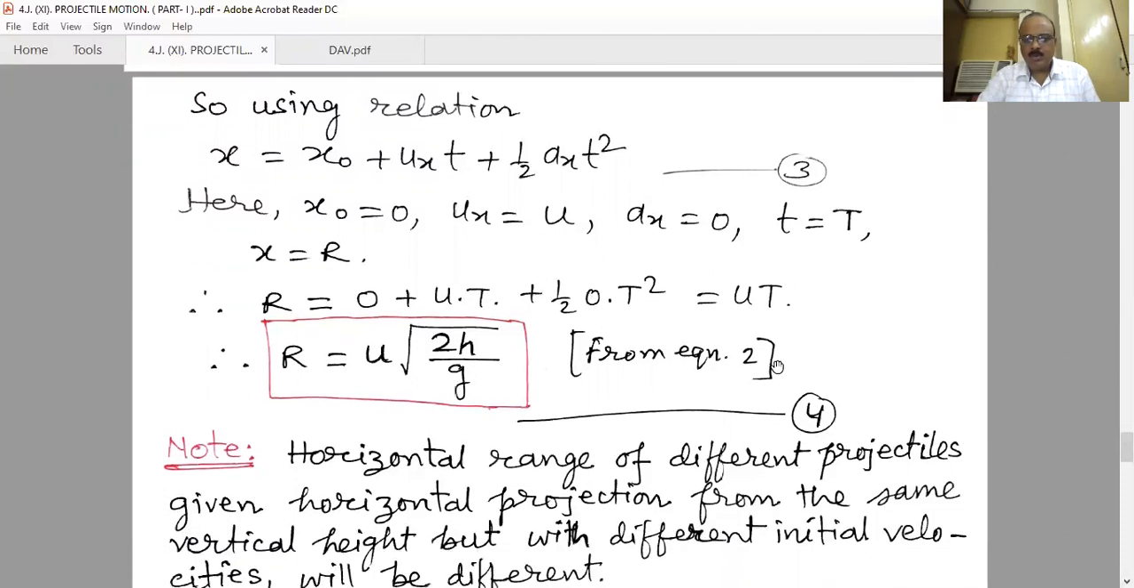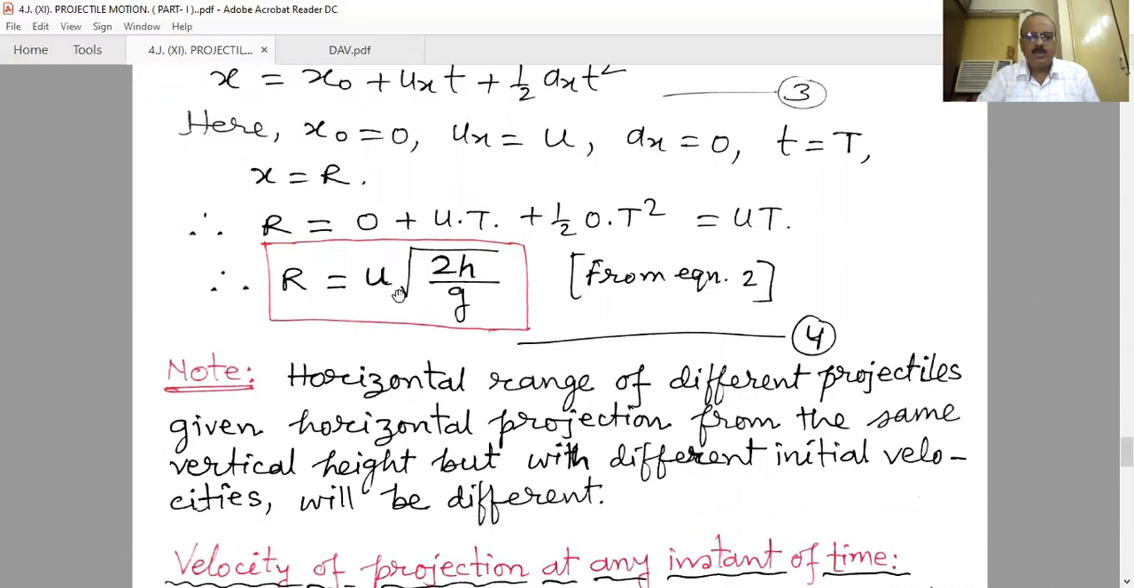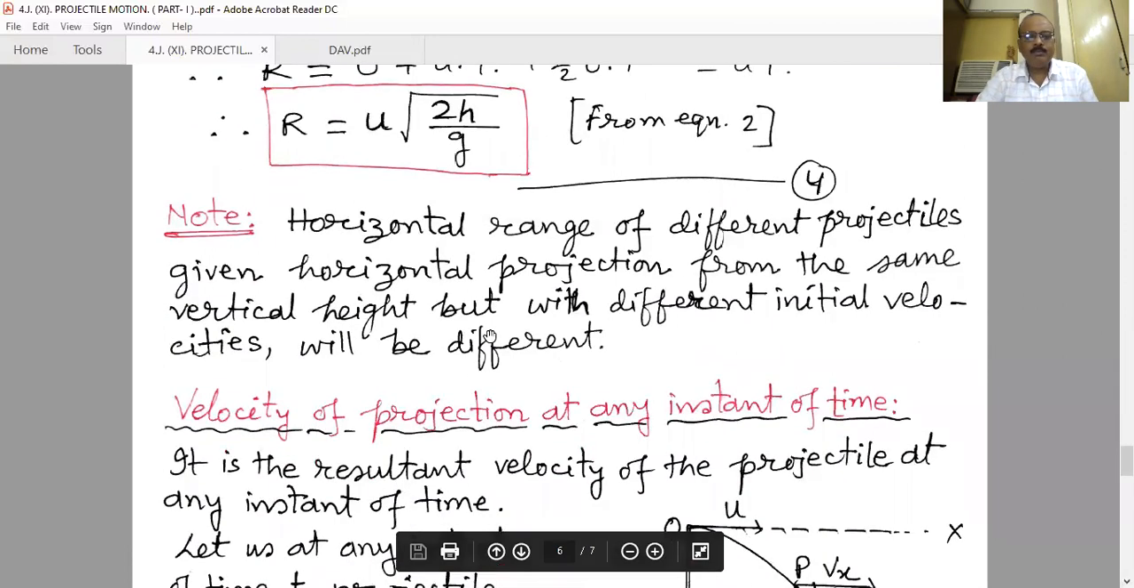Already we found the time of flight. Here the total time is the time of flight, capital T equals root over 2h by g. Therefore the range will be u root over 2h by g, where h is the height of the tower and u is the initial horizontal direction velocity.